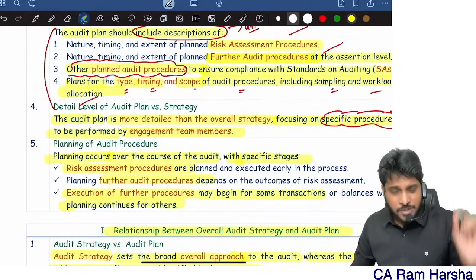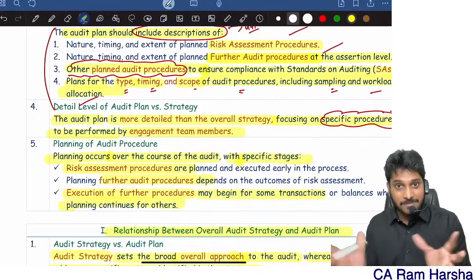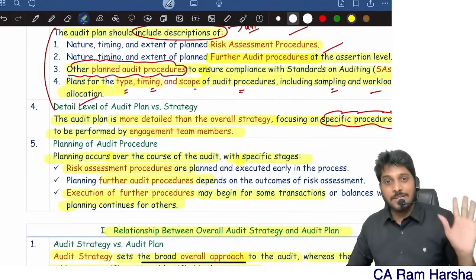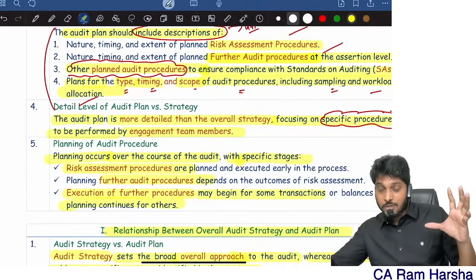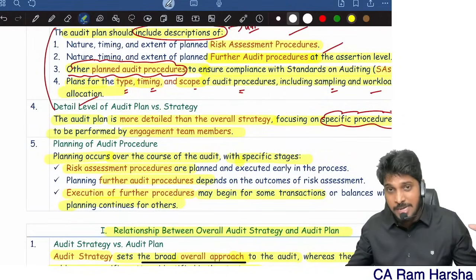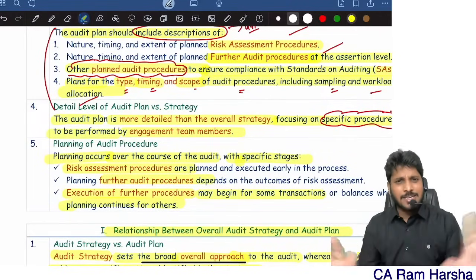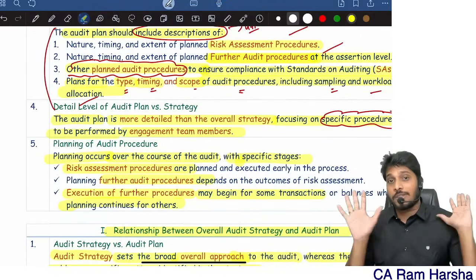That's it. I hope you're clear with audit strategy, plan, and program. I think you got the main clarity right at the beginning itself. I gave you clarity. Planning means everything. Planning activity means everything. So in this chapter, planning means what, strategy means what, plan means what, program means what. Like that, the chapter is divided mainly into 4 parts. I hope you thoroughly got a decent clarity on this chapter, something that you didn't have earlier.